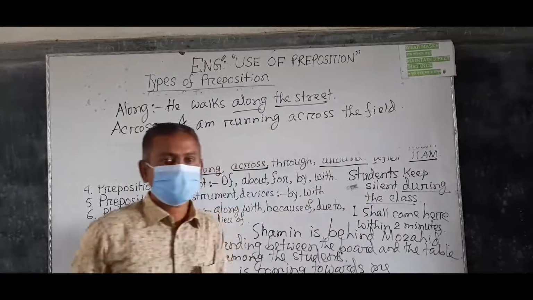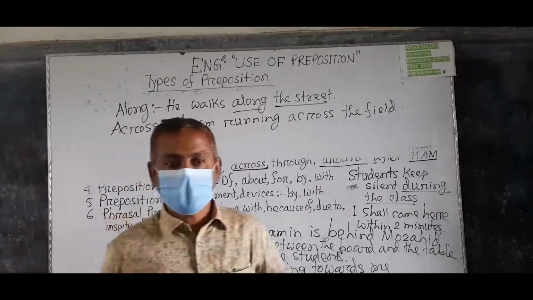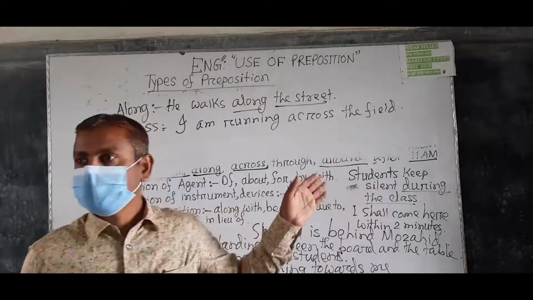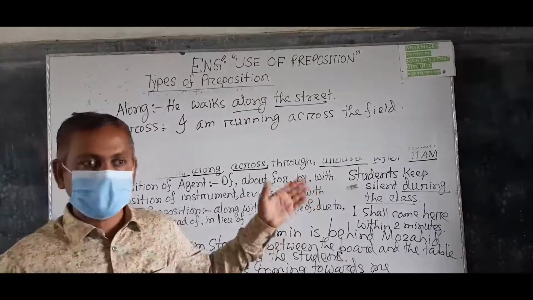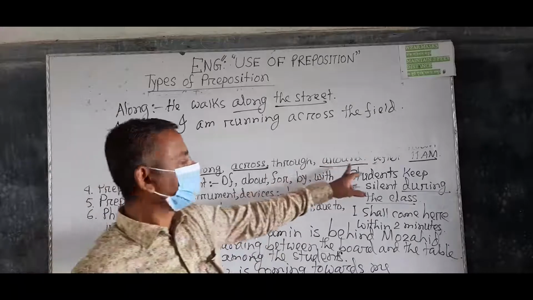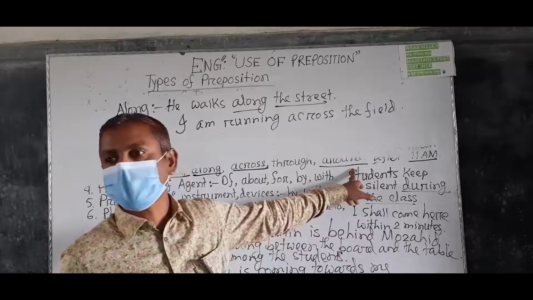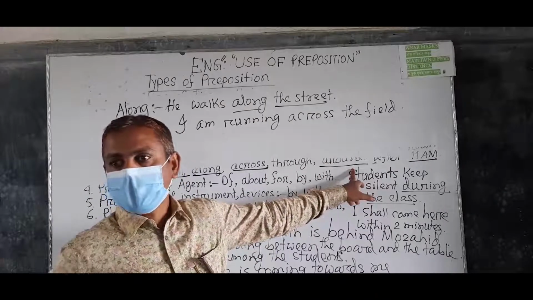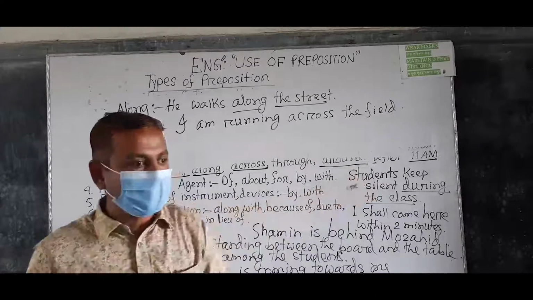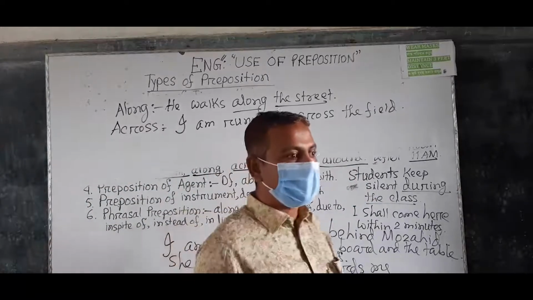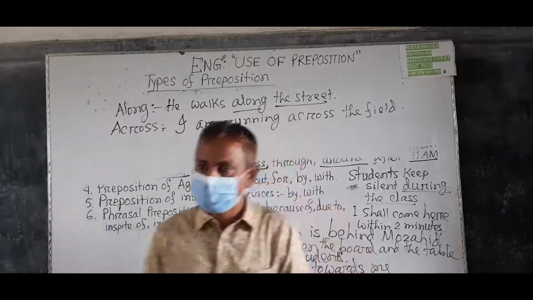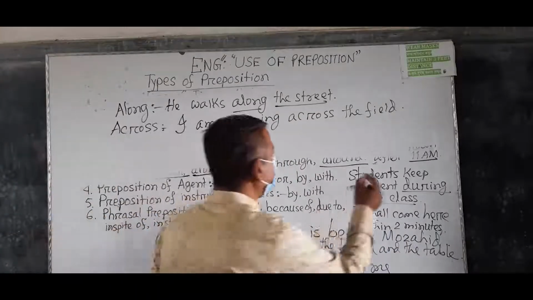Around. Around is also a preposition of movement. It means someone's motion in a circle. They are sitting around me. That is, they are on each side of me. Understand? Okay.